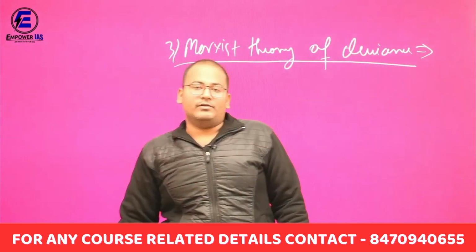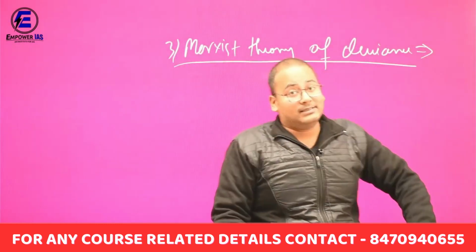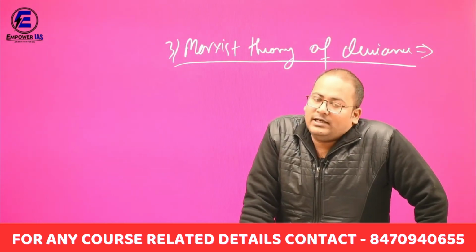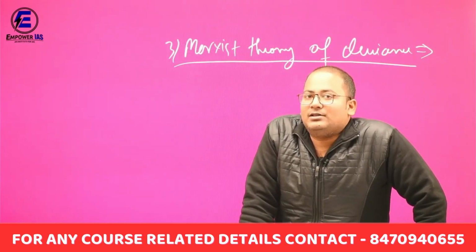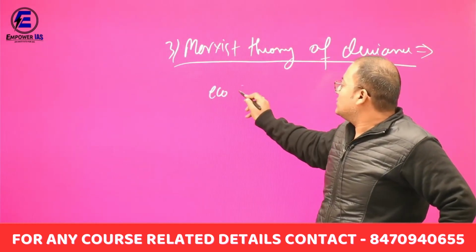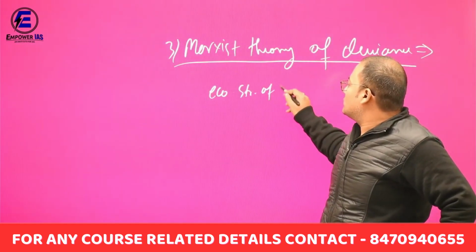Marxist theory of deviance. What did the Marxist theory of deviance say? It said that it is the economic structure of society which led to deviant behavior. Okay, it is the economic structure of society.